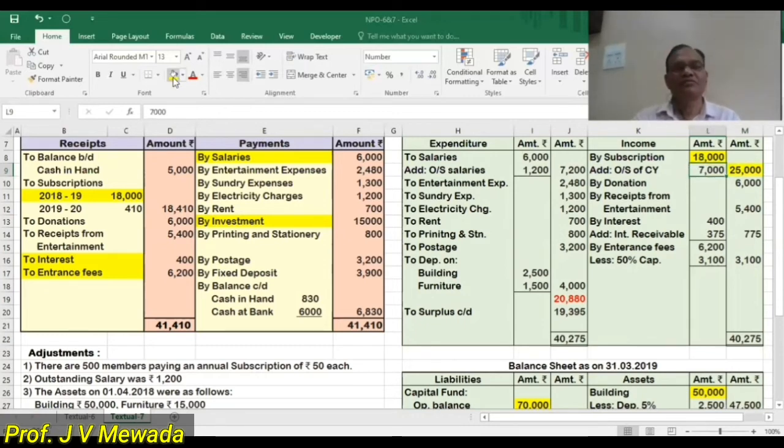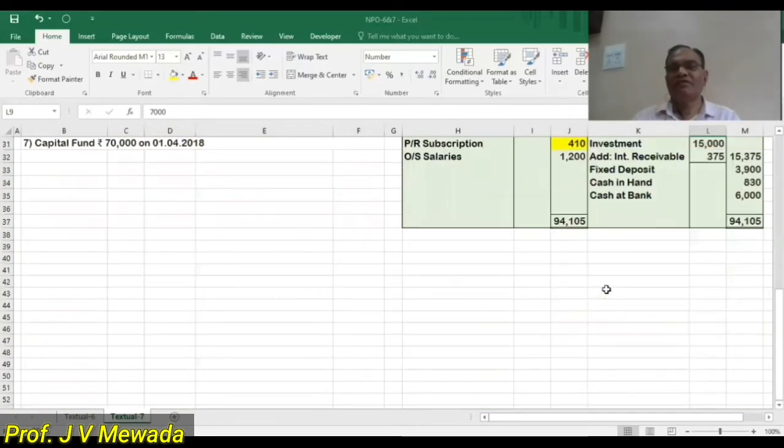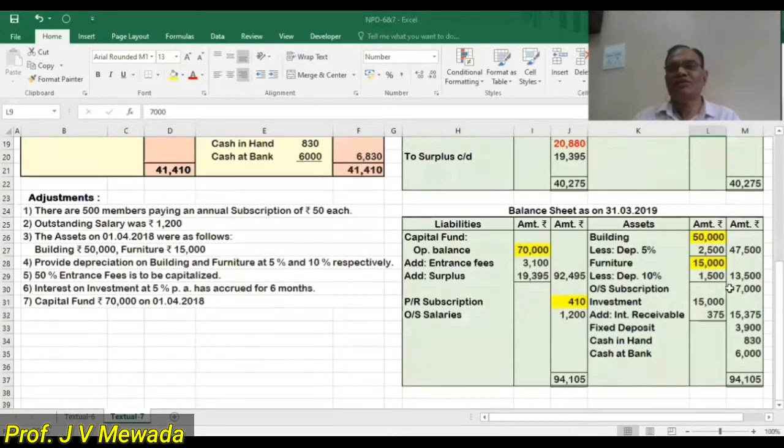That is the meaning, and we will do the second posting. Here we have the outstanding subscription of the current year, 7,000. Since it is single, I am not using current year and all that. Outstanding subscription 7,000. Okay.